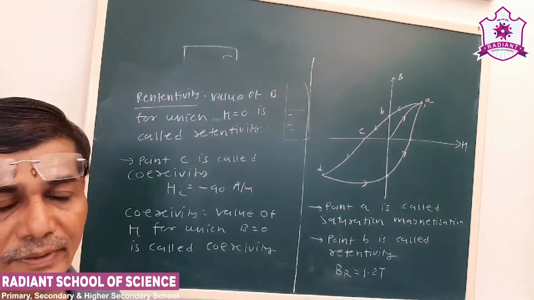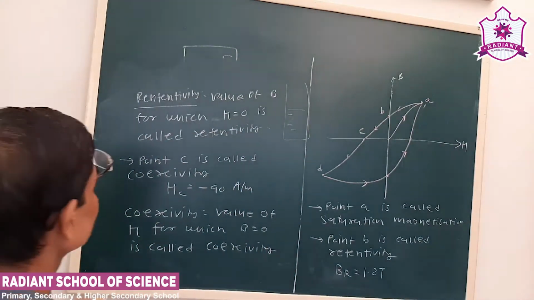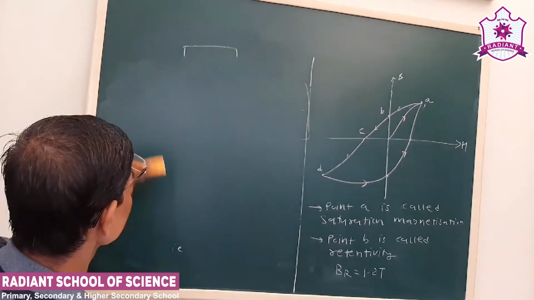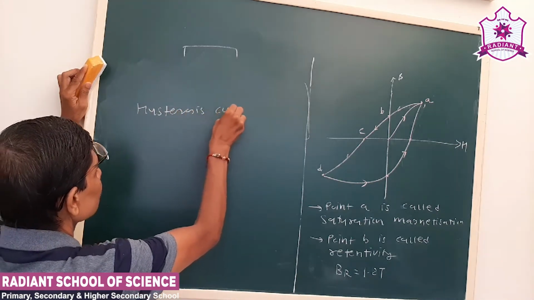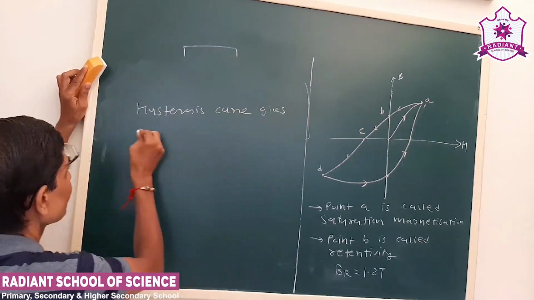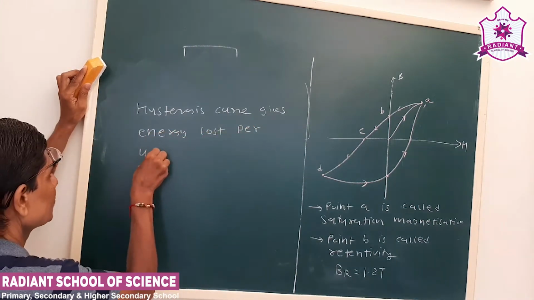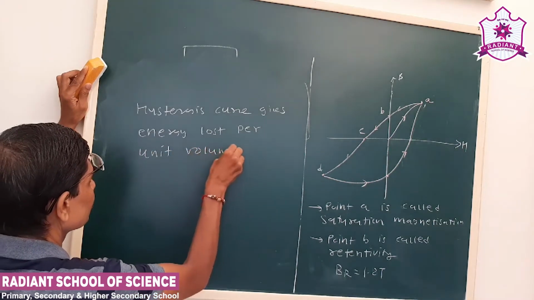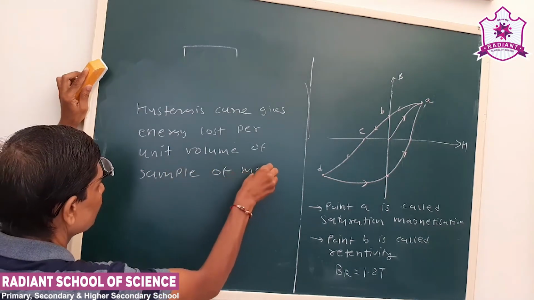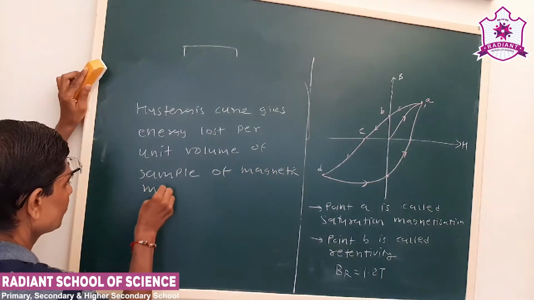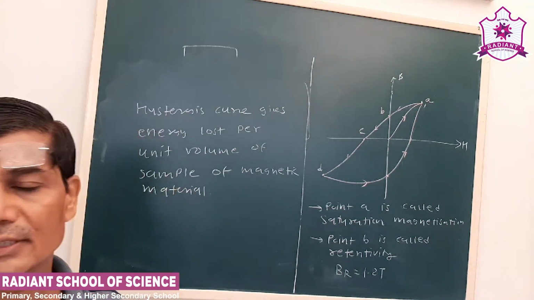This closed curve is called the hysteresis curve, and we can write: energy lost per unit volume of sample of magnetic material. So the hysteresis curve is useful to study the magnetic property of the material.